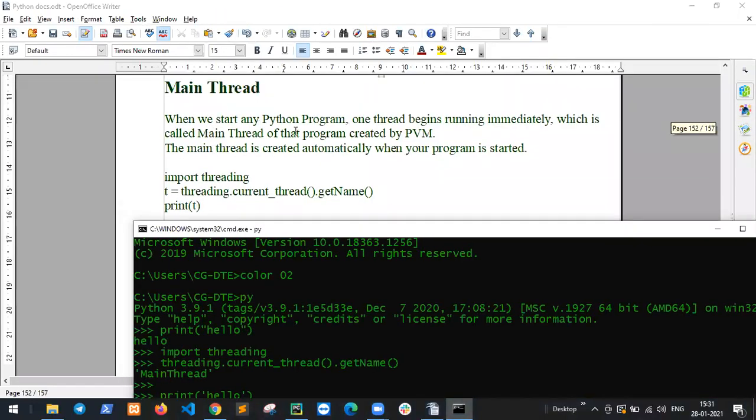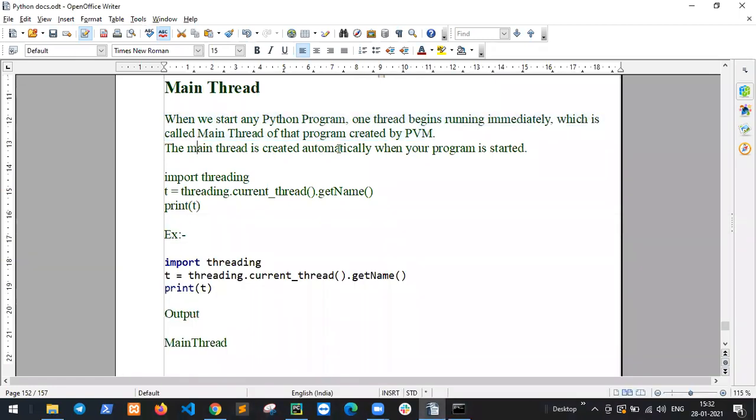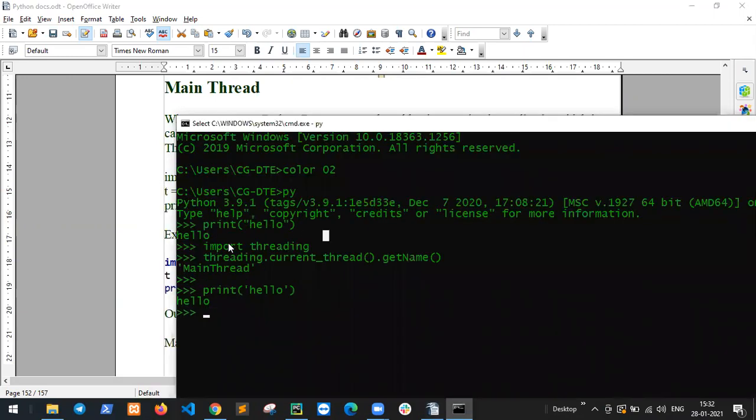When we start any Python program, one thread begins running immediately, which is called the main thread of that program, created by PVM, Python Virtual Machine. The main thread is created automatically when your program starts. So your program starts, and this prints hello.